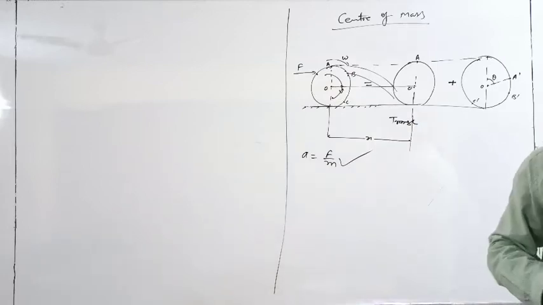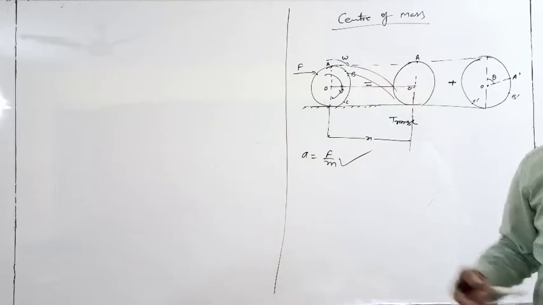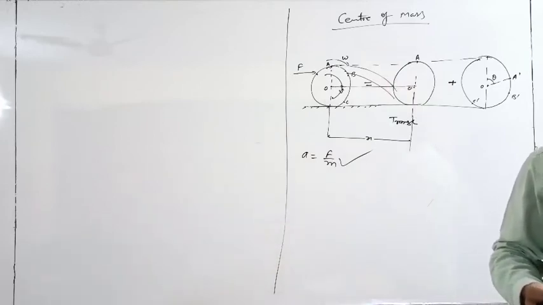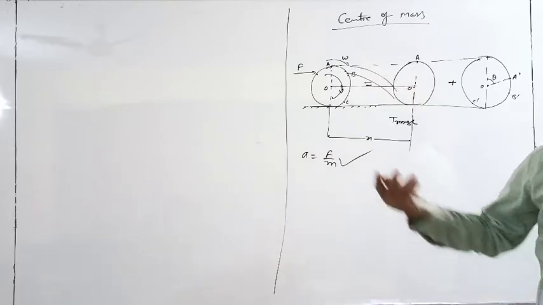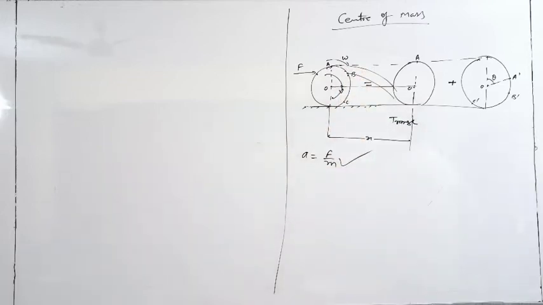It depends from question to question. If there is no rotation, then each and every point of the body will have the same acceleration, same velocity. But if a rotational effect is also there, then different parts of the body may have different velocity, different acceleration.